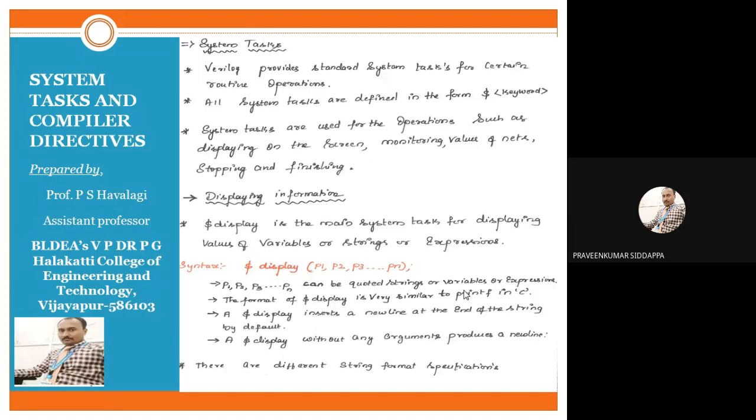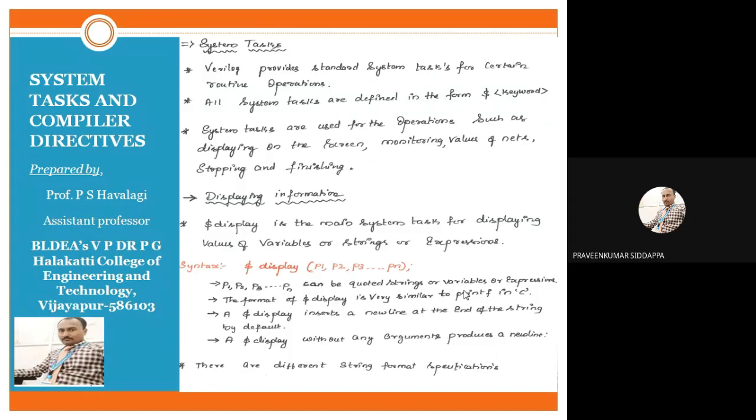That is the operation of $display. Next, a $display without any argument produces a new line. Without any keywords or variables in the syntax, by default it enters into the new line.